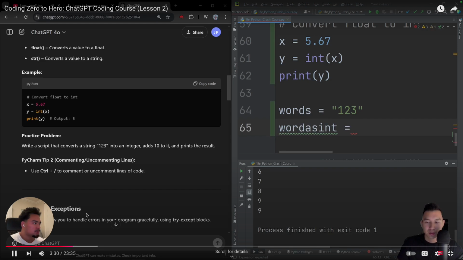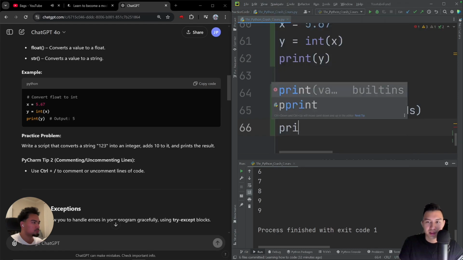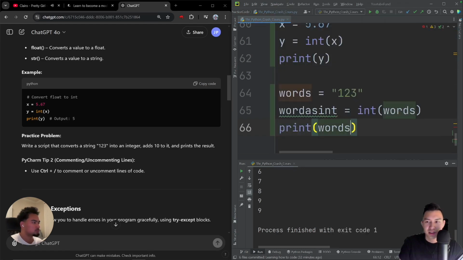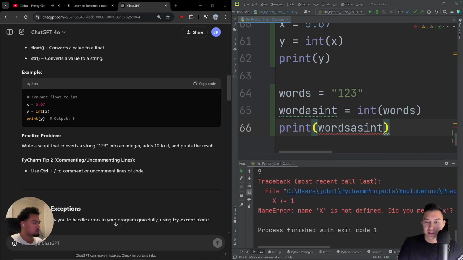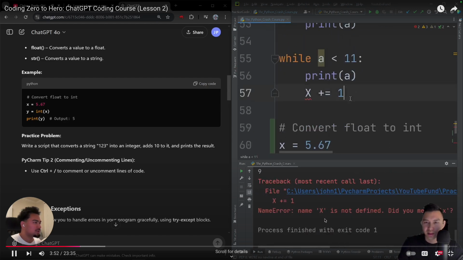Equals int words, then print words as int. Shift F10. What? Still complaining about that X, capital X. What the heck is that? What's going on? Maybe I just...